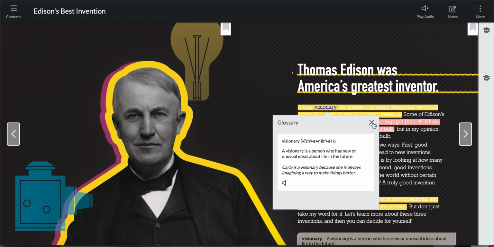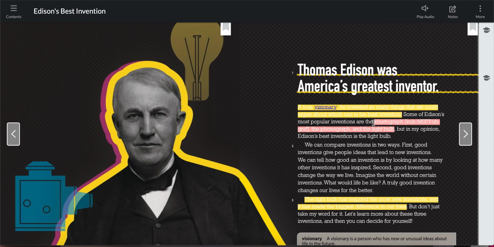We don't know for a fact that he is a visionary. However, he could be compared to a visionary. But again, this is his opinion, right? So we want to make sure that when we're making or reading statements, we understand the difference between what is exactly true, meaning can be proven, and what is your opinion of something.